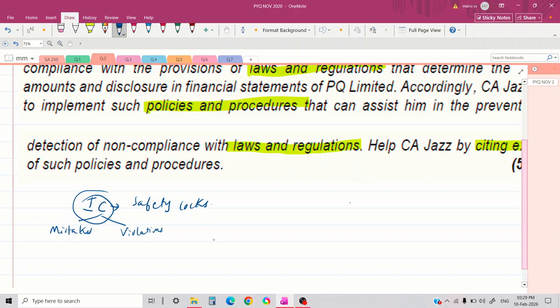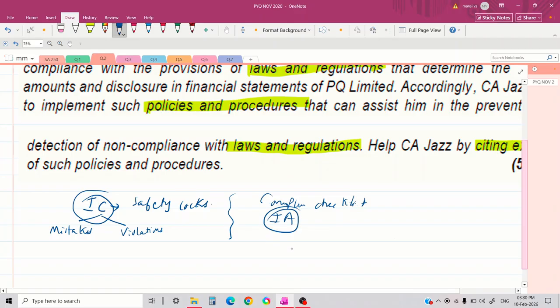And PQ Limited, the company, must also include internal control in their organization. This could be various things. For example, segregation of duties. Segregation of duties is mainly for avoiding collusion among employees and approval of statutory payments. Then there must also be a compliance checklist. Compliance checklist also ensures that we do not miss any procedure or any filings. Then another best tool is internal audit. And automated reminders for legal filings is also a good thing. If there are automated reminders, then we will not miss out any filing forms.